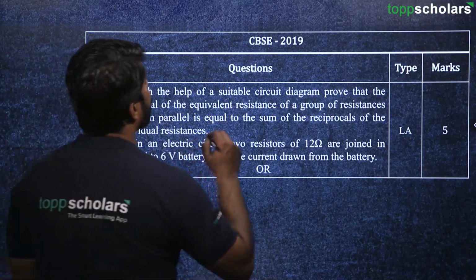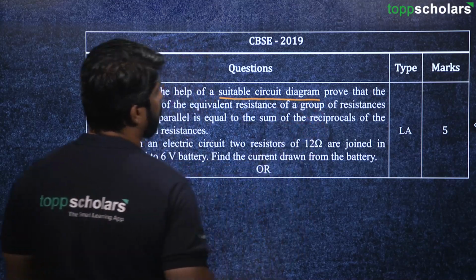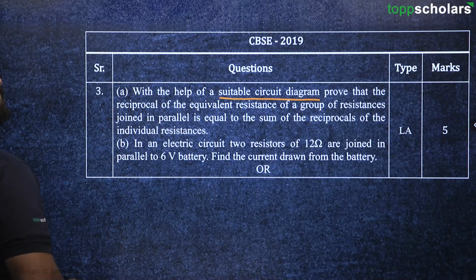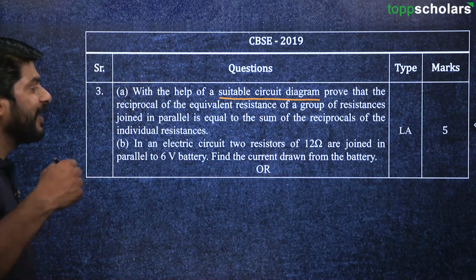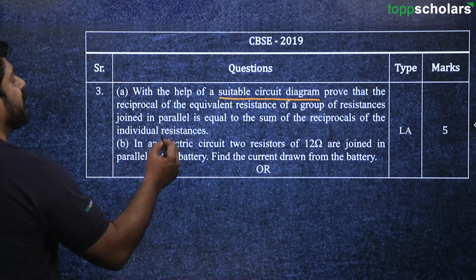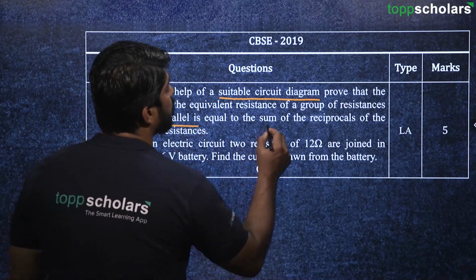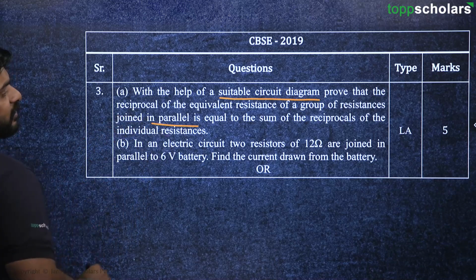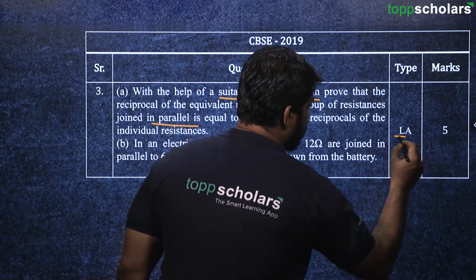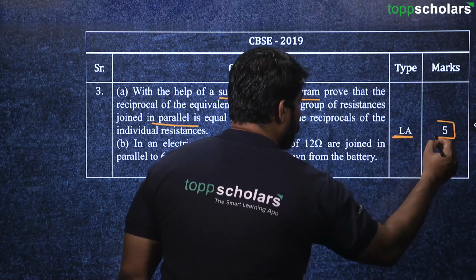With the help of a suitable circuit diagram, prove that the reciprocal of the equivalent resistance of a group of resistances joined in parallel is equal to the sum of the reciprocals of the individual resistances. And it's a large question, as you can see, it's for 5 marks.